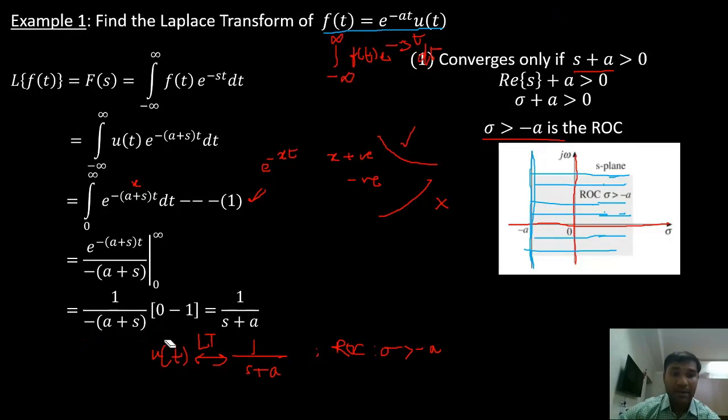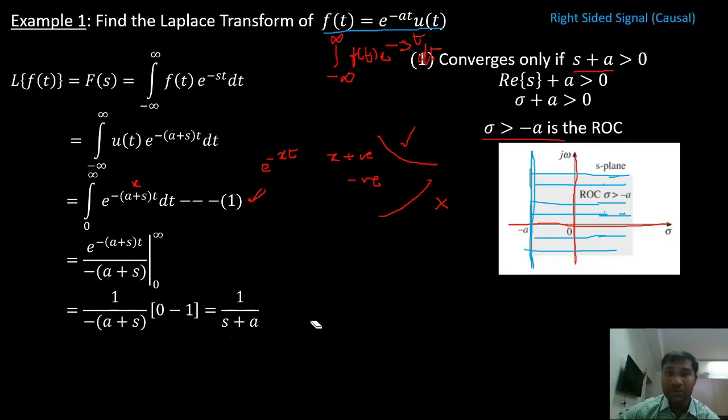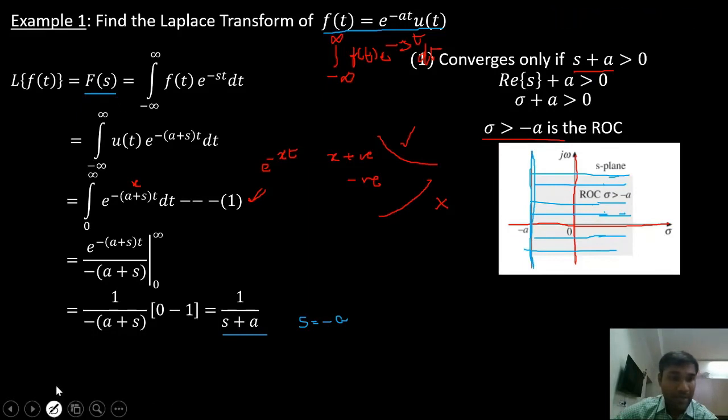It is to the right of the rightmost pole. What is the pole here? The pole is S equals minus A. This is my pole. How will you find the pole? For the Laplace transform, we equate the denominator to 0 and we get the poles. So the pole is S equals minus A.